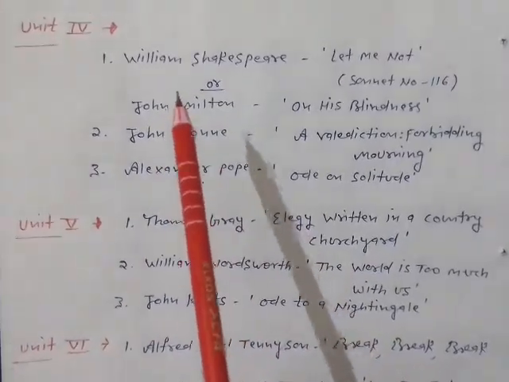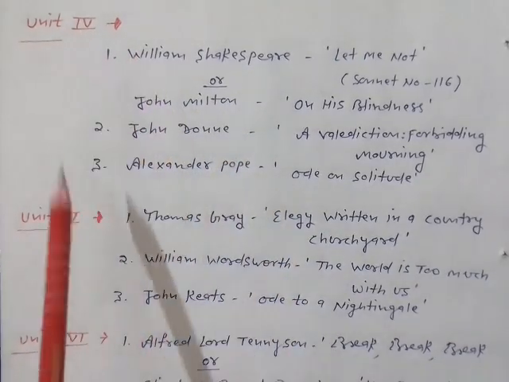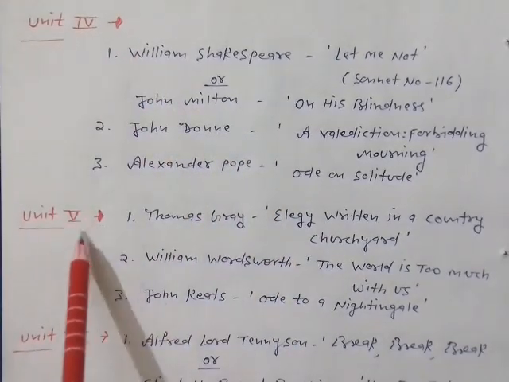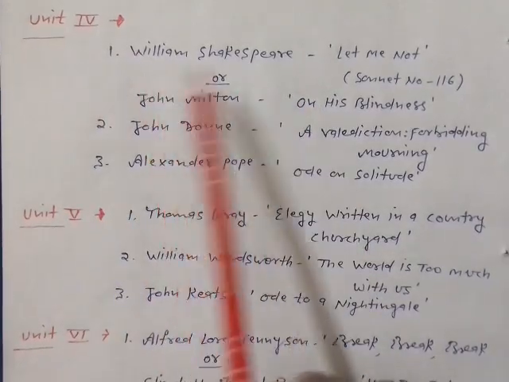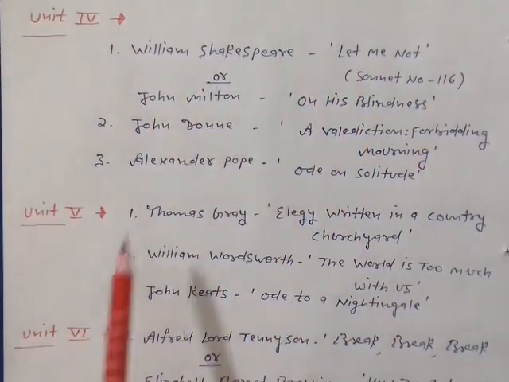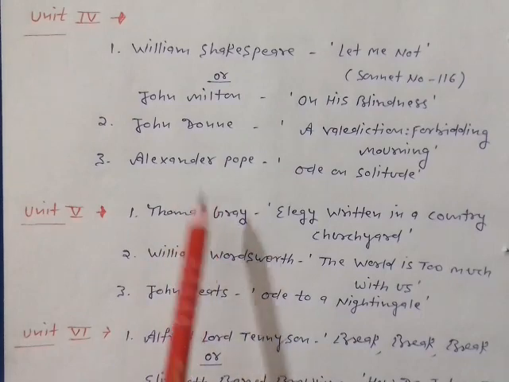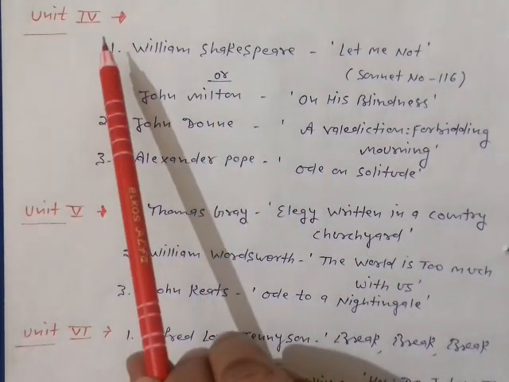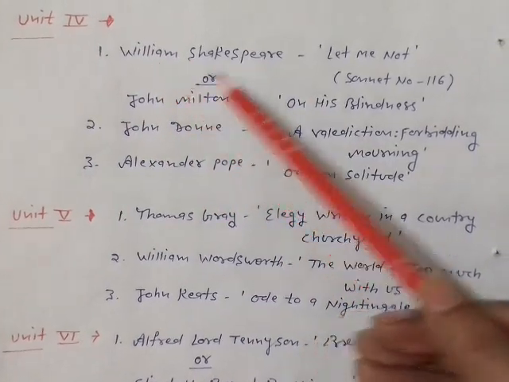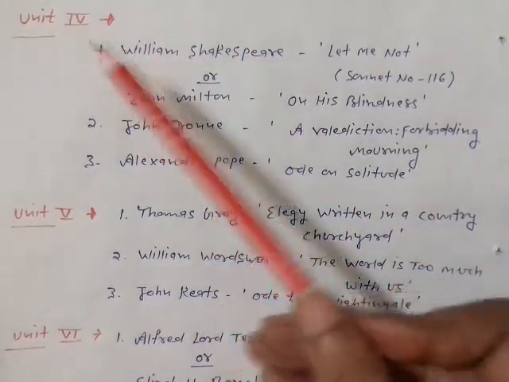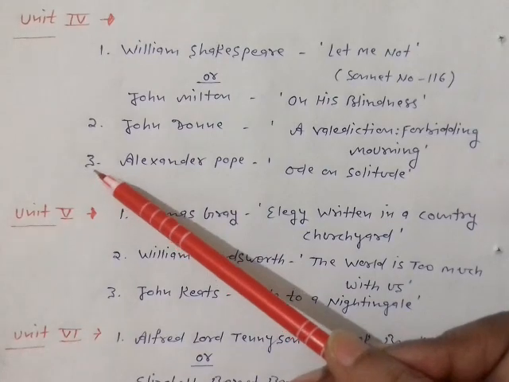Now Unit 4, this is the syllabus for short questions. Unit 4 and Unit 5 will be based on short questions. Here you have been given poets, because this paper is mainly related to the poets. In Unit 4 there will be only 3 poets.